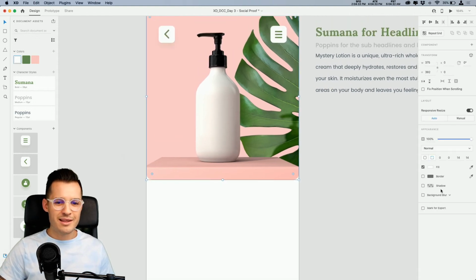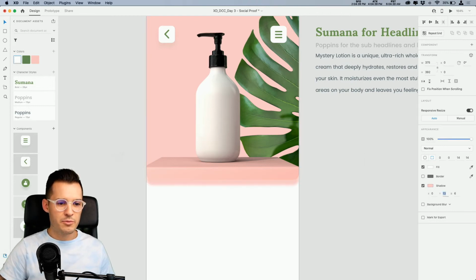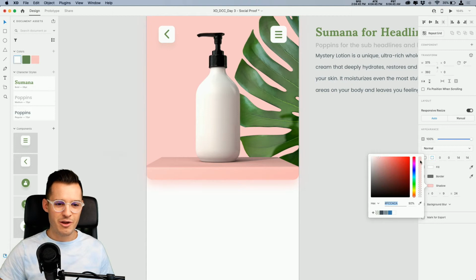And then what we can do is take this shape and add a little bit of a shadow. Let's take our pink in the background there. Let's just do a little bit more distance on the Y. Let's blur it out a little bit. And now it kind of looks like it's sitting on this shelf. Let's just bring the opacity of our shadow down.